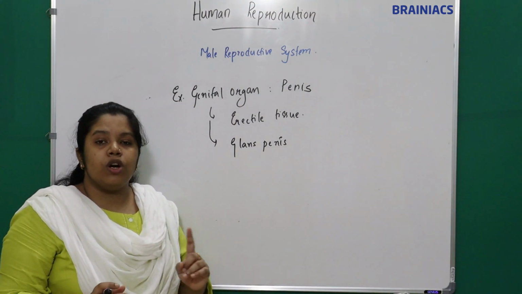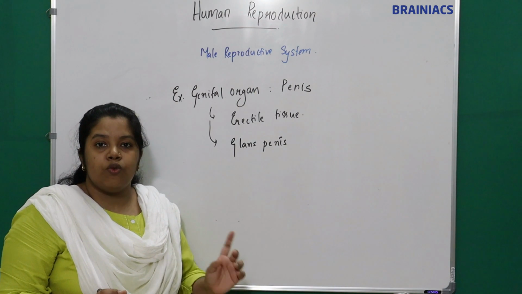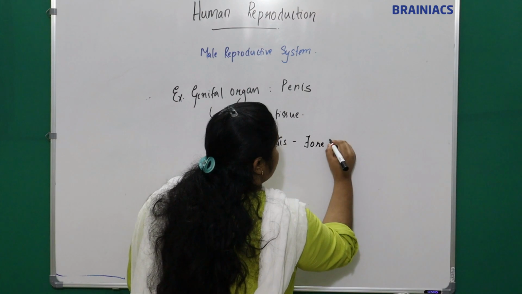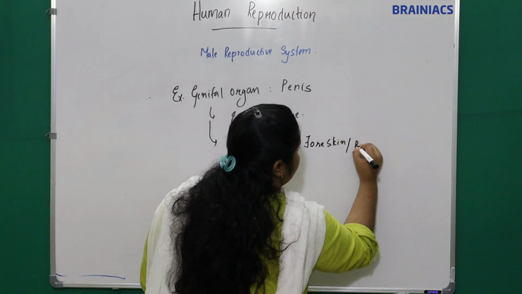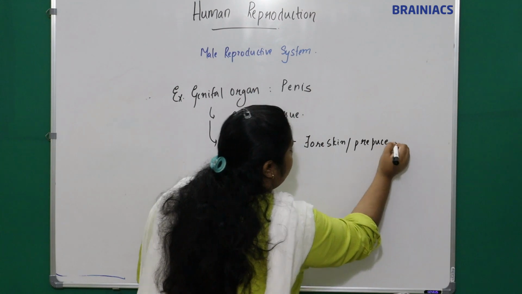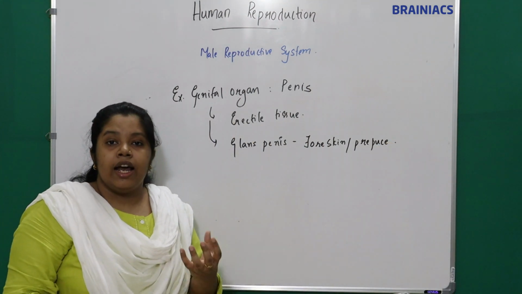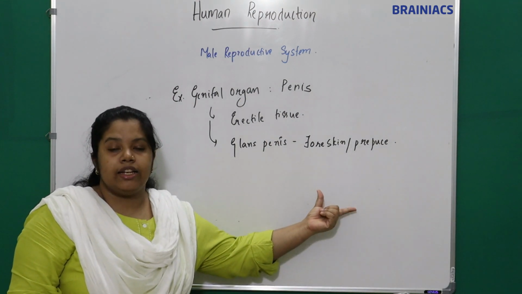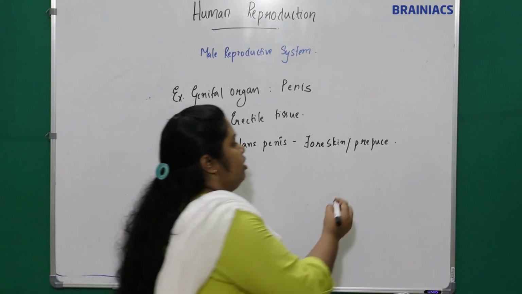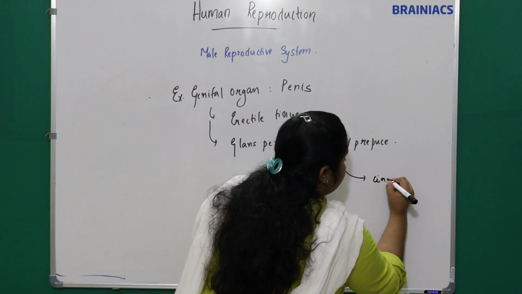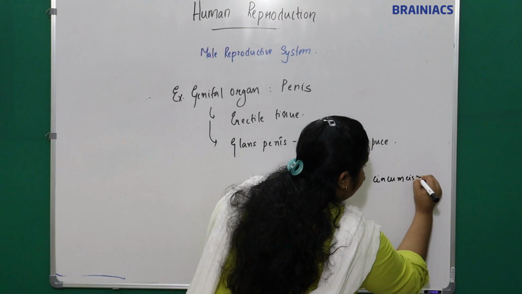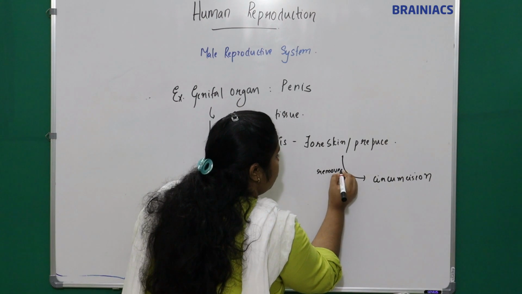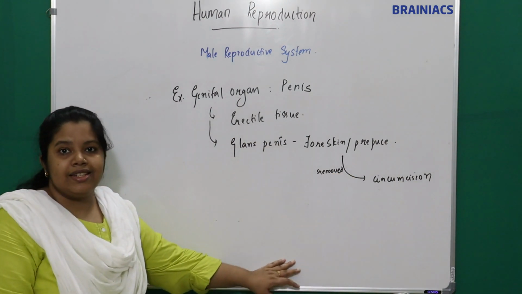This glans penis is covered by a skin, and that is called the foreskin or prepuce, which is removed in a procedure called circumcision.